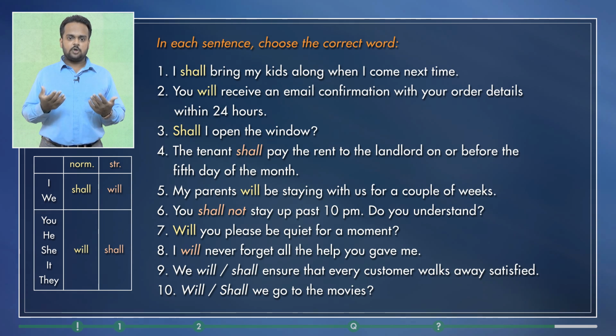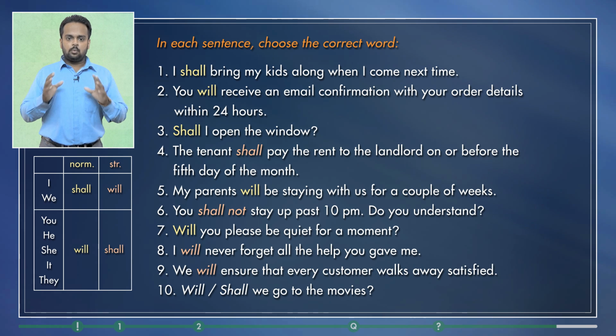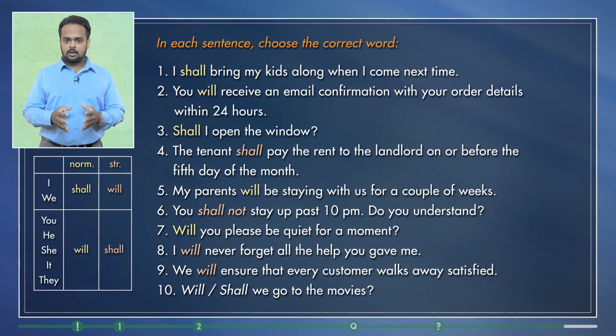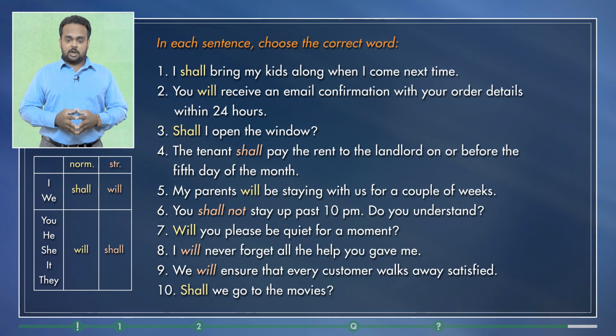Number 9 is also the strong future. We will ensure that every customer walks away satisfied. It shows determination and is an expression of duty. So will is correct here. And number 10, shall we go to the movies? We use shall because it's a suggestion.